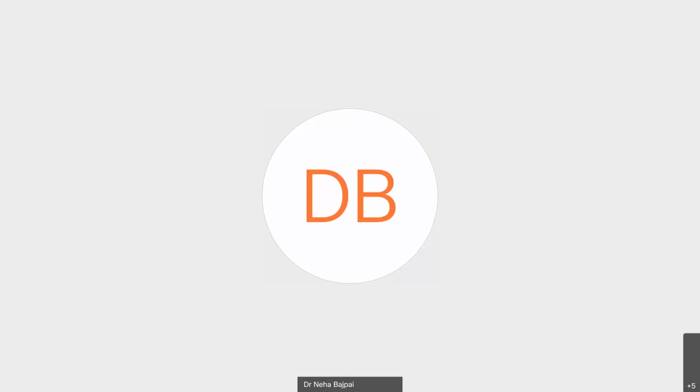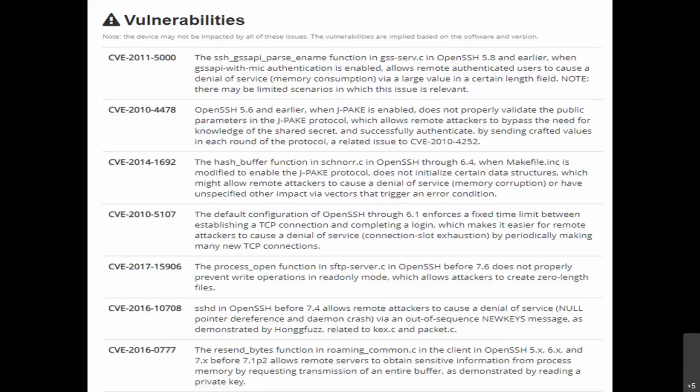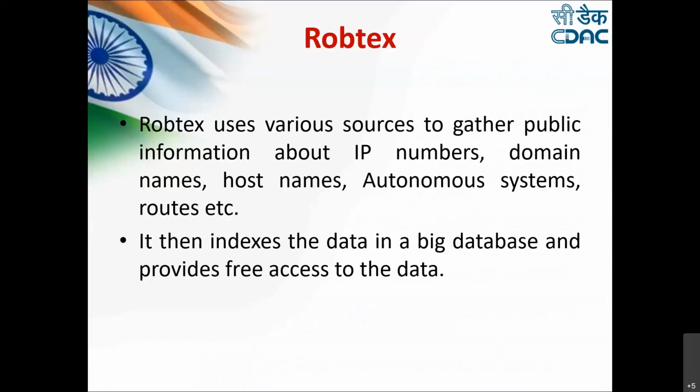Now after this, we have one new tool known as Robtex. Again, we are giving you a list of tools, and all these are open source, and you can very easily search for them through Google and use them. So this is another website and tool known as Robtex. This Robtex is basically used to extract IP numbers, domain names, and multiple information which it gathers from public sources.